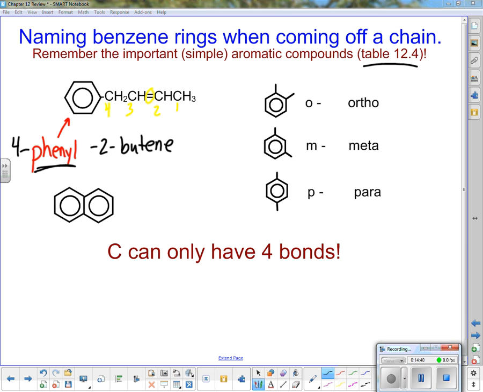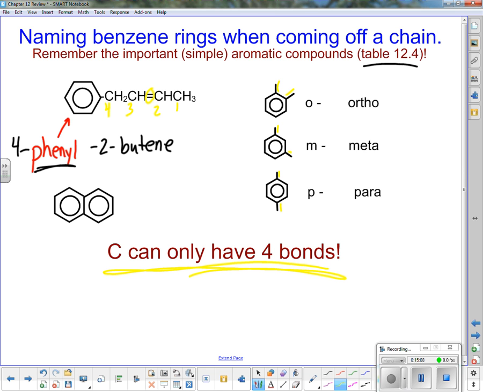Same thing with this ortho, meta, and para. If it's coming off right next to each other, like an orthodontist is trying to get teeth right next to each other, it's going to be ortho. If I just met you, I'm going to have a little bit more space than an ortho would be. So I have one in between. If it's para, it's exactly opposite, okay? Remember that carbon can only have 4 bonds. This is really, really, really important.